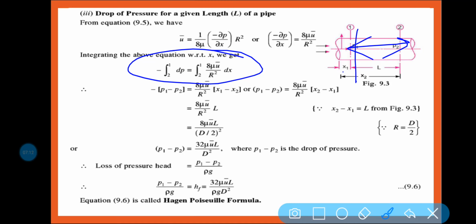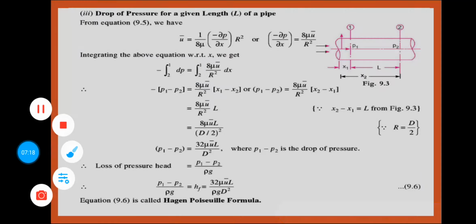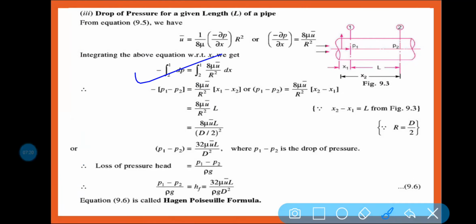Okay, because the negative sign is telling that pressure is decreasing. So if I am just integrating, what is the integration of dp? It is only p, and put the limit P1 minus P2, integration of dx is equal to x, put the limit x1 minus x2.